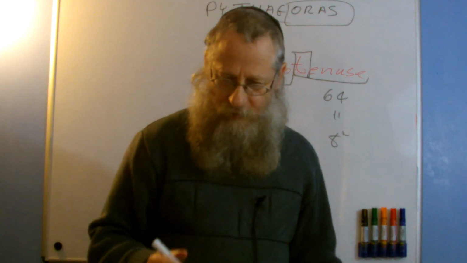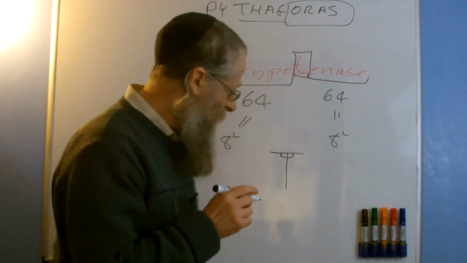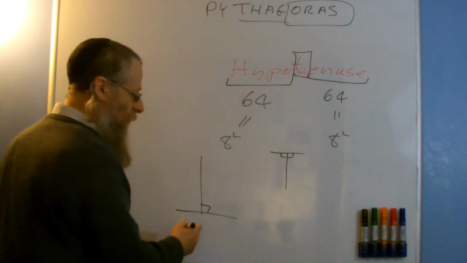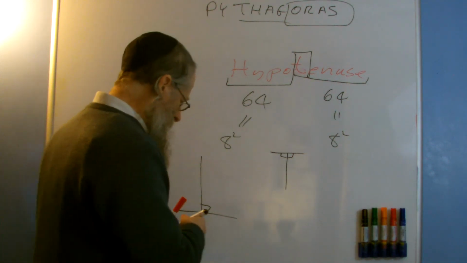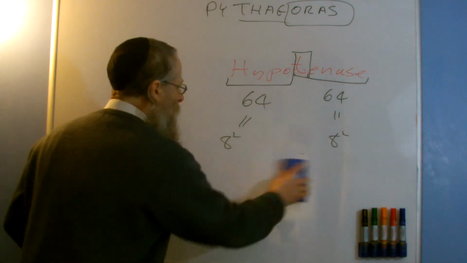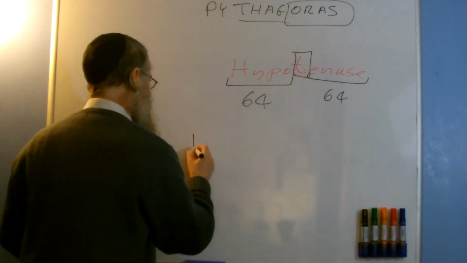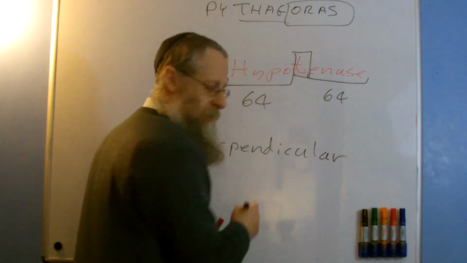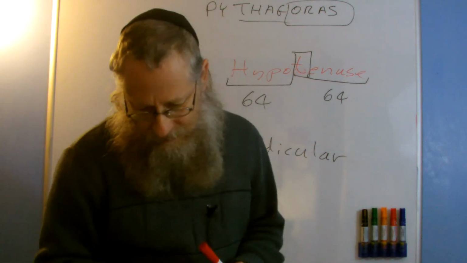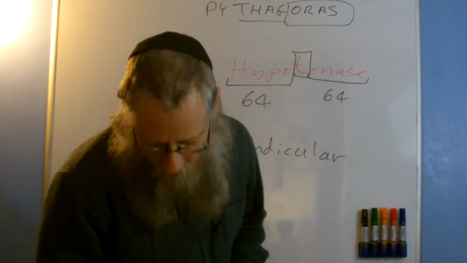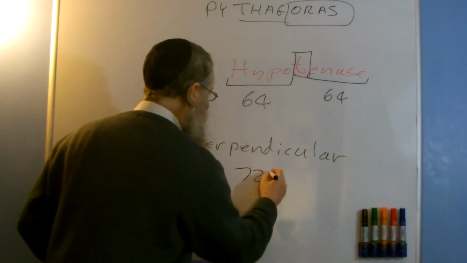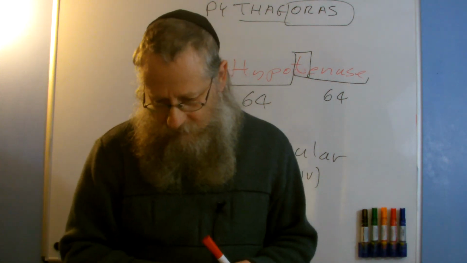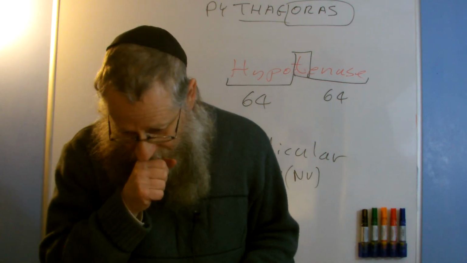We're going to look at the word perpendicular. The word perpendicular is the word that is when we talk about a line that is perpendicular to another line, it's at right angles. In other words, perpendicular means a right angle, or two right angles. So, if we look at the word perpendicular, the word perpendicular has a normal value of 727. That's the normal value.